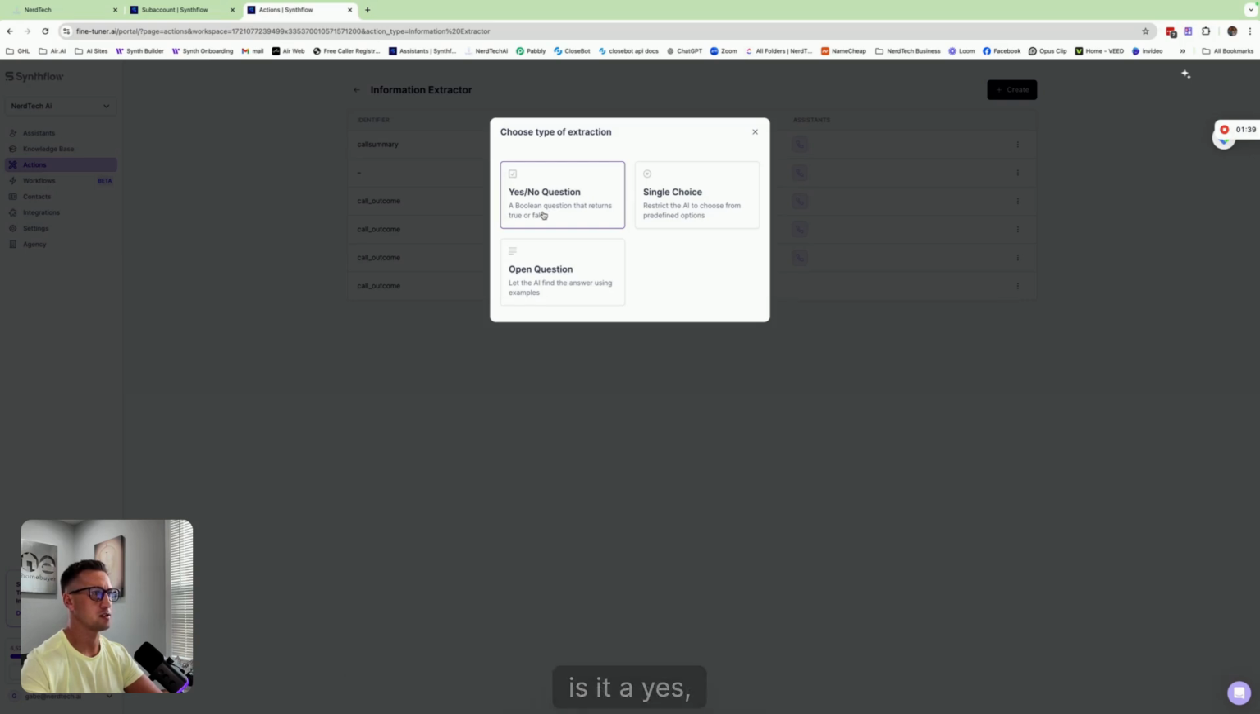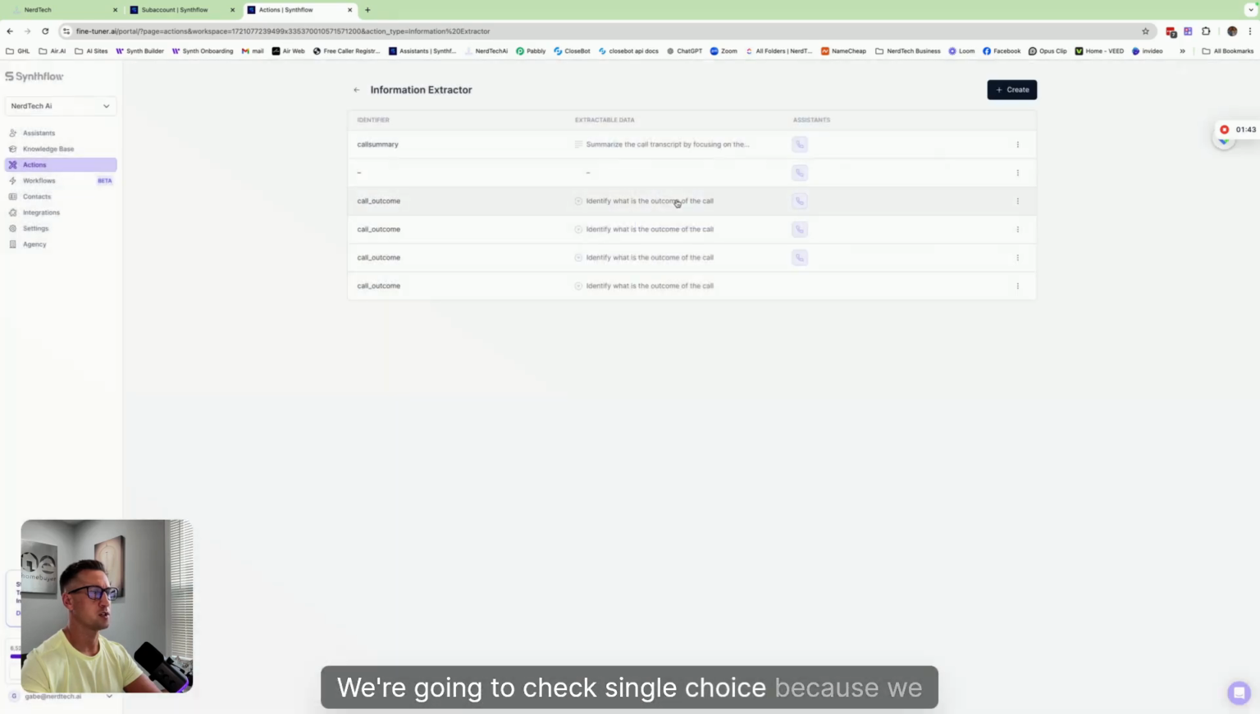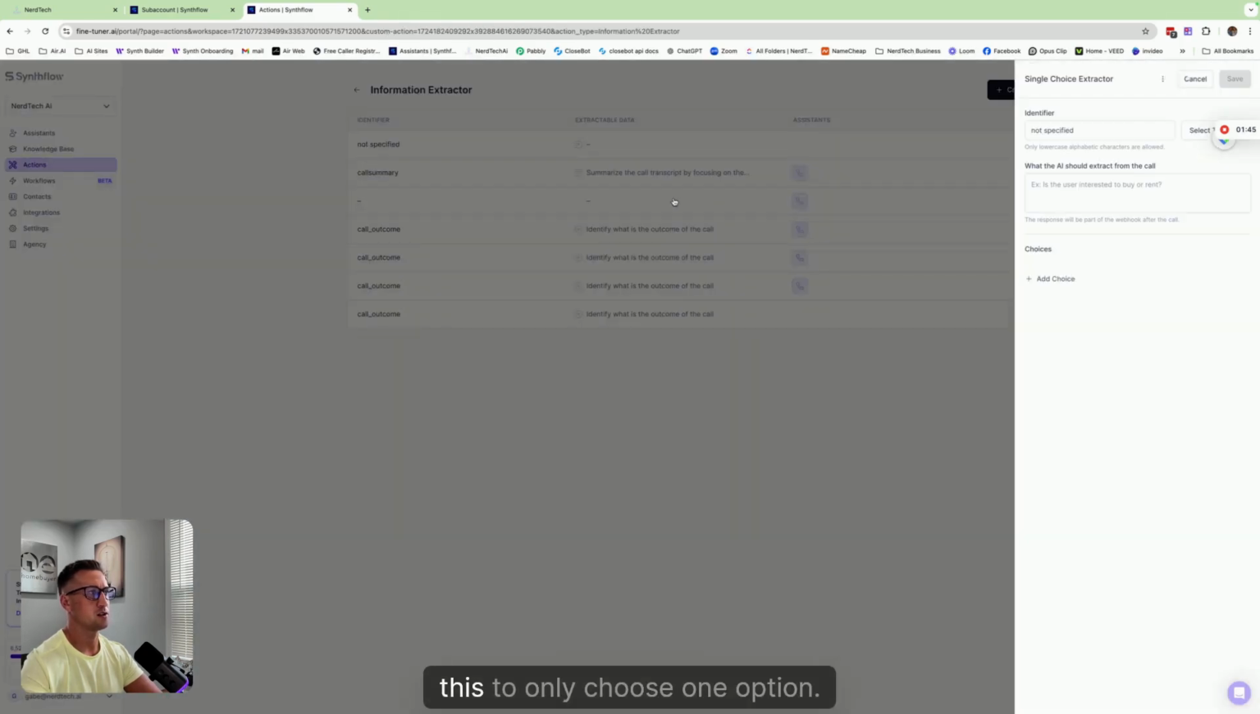It's going to ask, is it a yes, no question, single choice, or open question? We're going to check single choice because we really want this to only choose one option. We don't want double options, such as, it can't be a follow-up and a booked appointment or a not interested in booked appointment. We want it to be only one option selected.